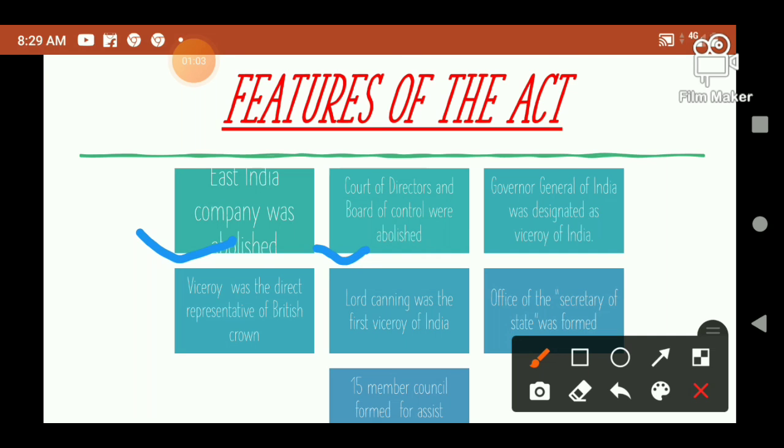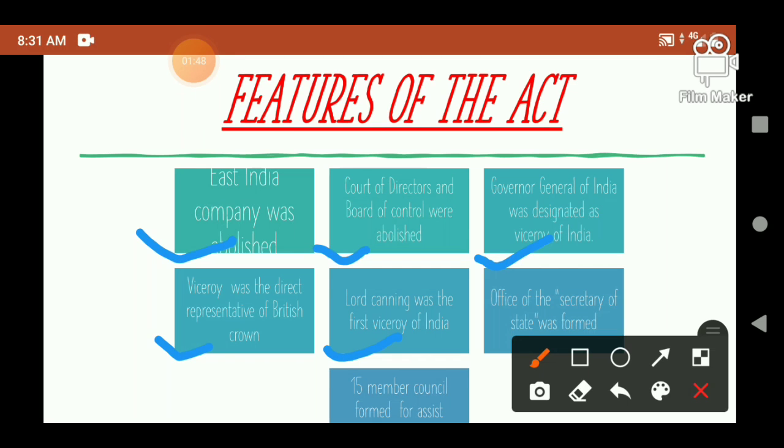The Governor General of India was designated as Viceroy of India. The Viceroy was the direct representative of the British Crown. Lord Canning was the first Viceroy of India. The office of the Secretary of State was formed, and a 15-member council was formed to assist this Secretary of State.